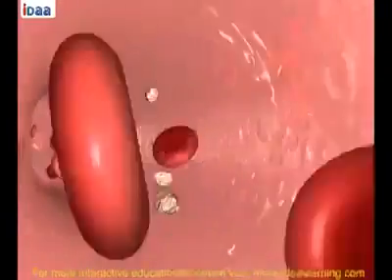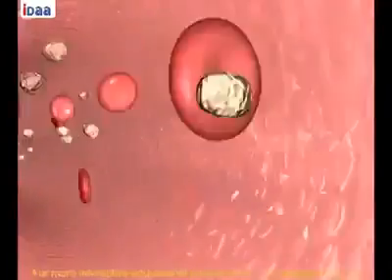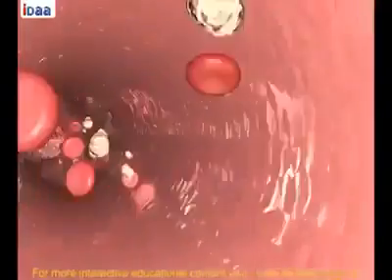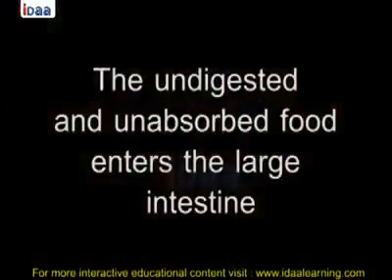In the cells, glucose breaks down into carbon dioxide and water with the help of oxygen and releases energy. The undigested and